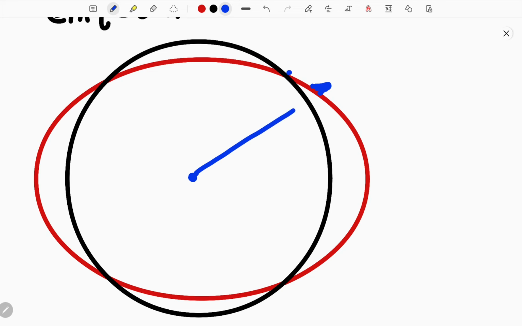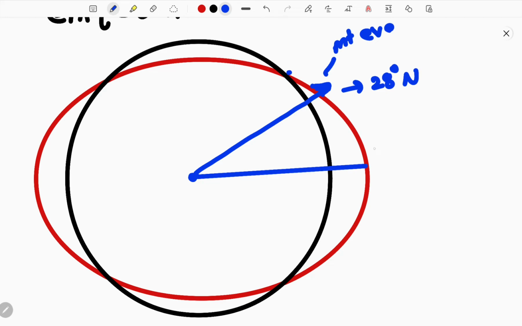This is around 28 degrees north. So this is the location of Mount Everest. But where is the location of Chimborazo? Chimborazo is just 1 degree south of the equator. Here is the location of Chimborazo mountain, which is the closest place to the equator. Okay, this is Chimborazo.